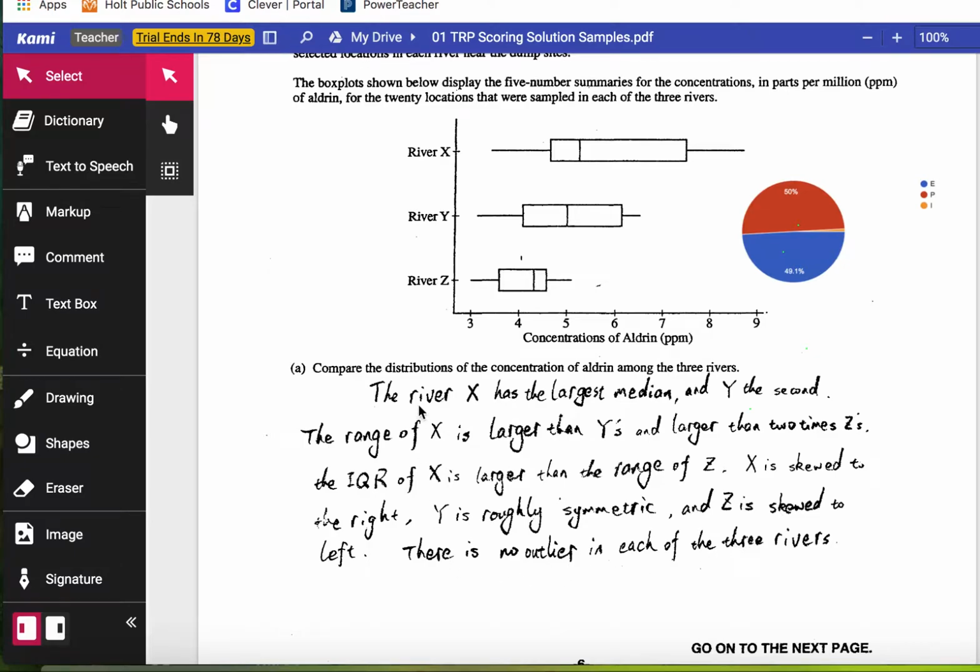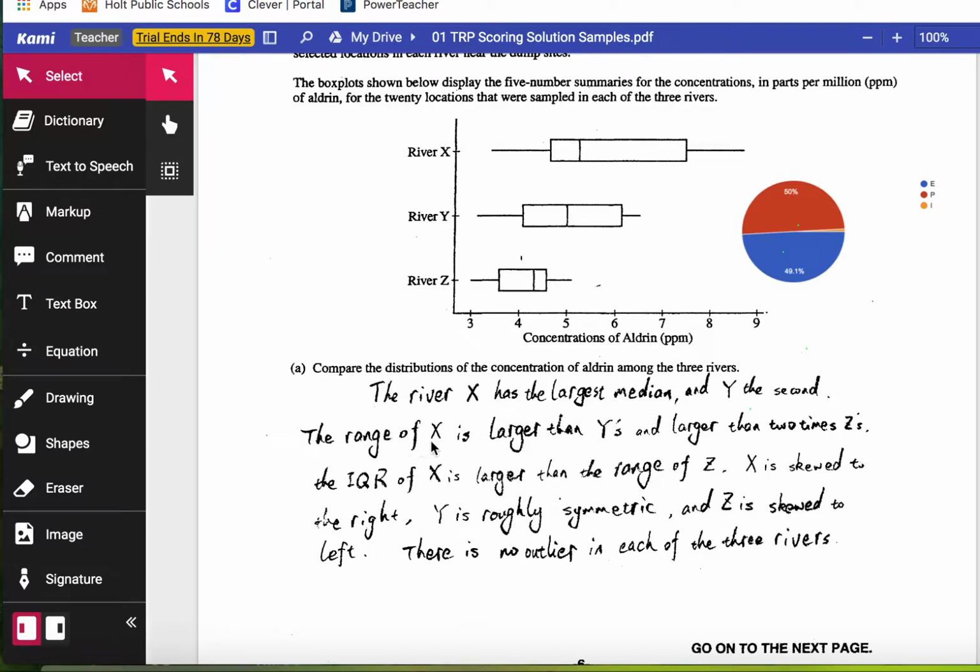There is no outlier. River X is the largest median, Y the second. So what the student is looking at is that River X right here, the median, you can see it in the box plot. Y is a little bit lower, and Z is the lowest. So if River X has the largest median and Y has the second, this does meet criteria for comparing medians because it says X is the biggest, Y is the second, which also must mean Z is the lowest. So this first sentence checks off the box for saying center is met.